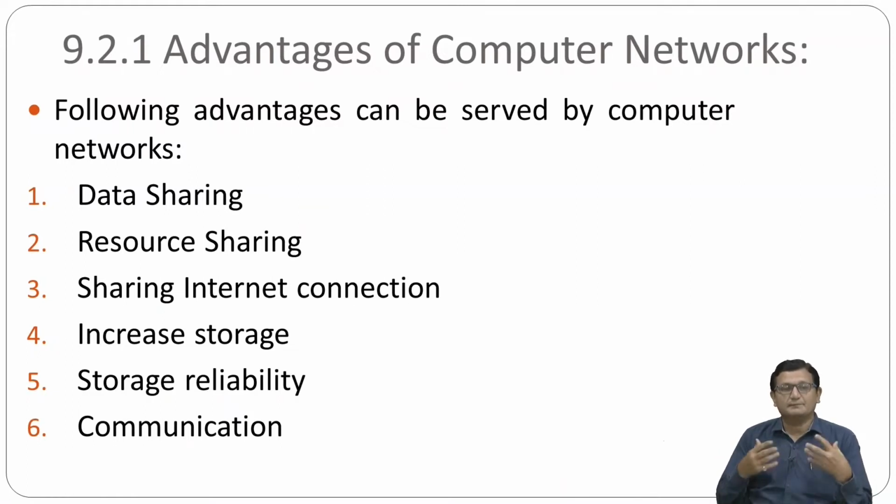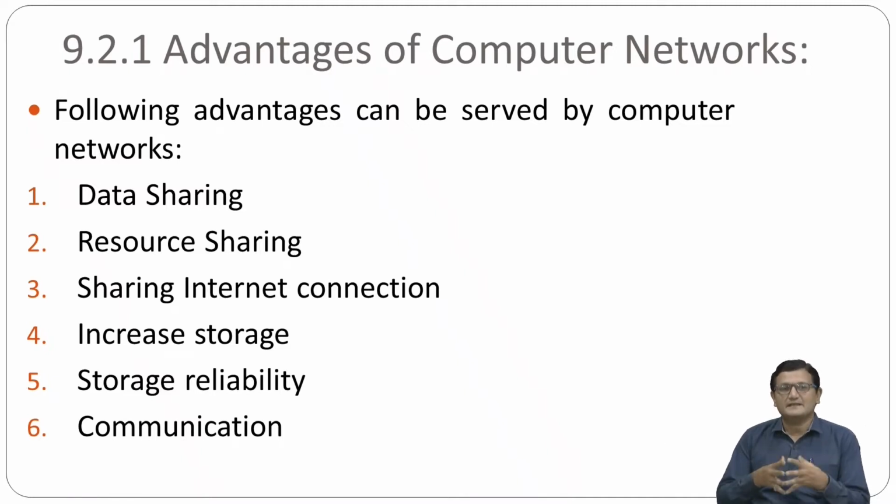Then in every computer you need a LAN card or interface card, and you need other devices like a hub or switch. So we are spending a lot of cost to buy this networking equipment, because cost is involved in buying a cable, a hub or switch, and connectors.